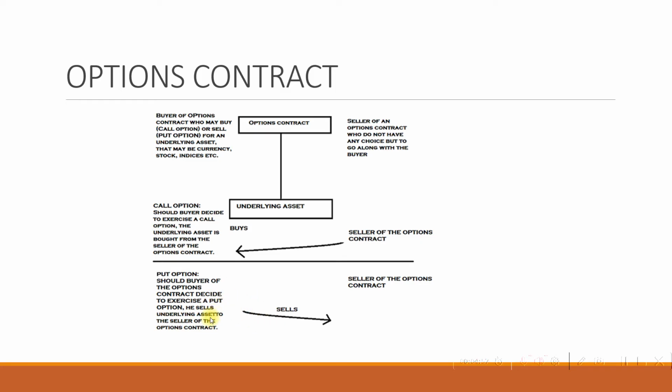So he has basically the underlying asset. Who has the underlying asset in a put option? It is the buyer. So the buyer actually sells the underlying asset to the seller of the options contract should he try to execute or exercise the option. So that is basically what an options contract is.